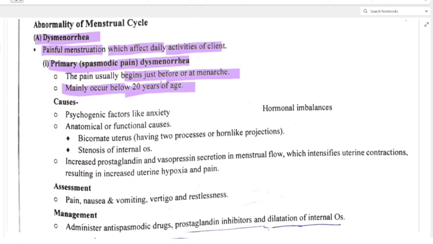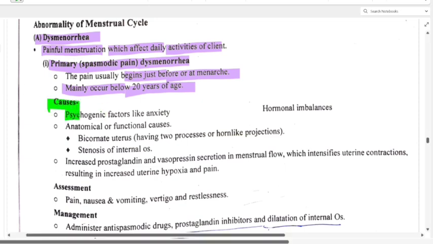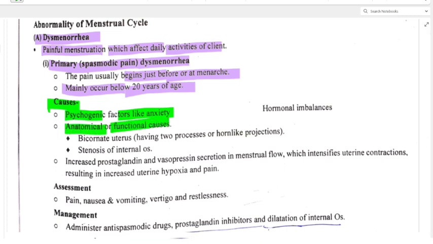Now the pain usually begins just before or at menarche. Mainly occurs below 20 years of age. What are the causes now? Let's see the causes one by one. First one is psychogenic factor like anxiety, okay. Anatomical or functional causes. Bicornuate uterus having two processes or horn-like projections. If you have seen that bicornuate uterus in the uterus abnormality, we will be discussing it in detail.